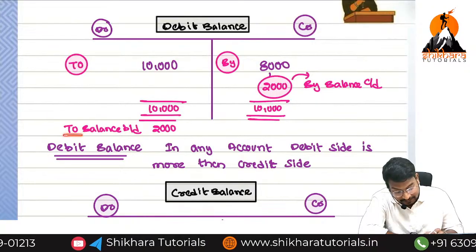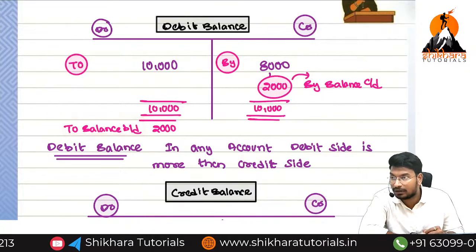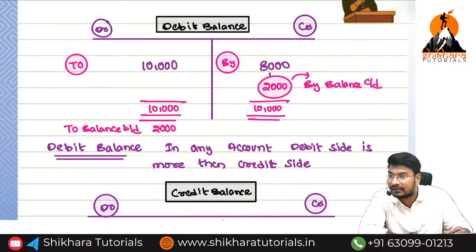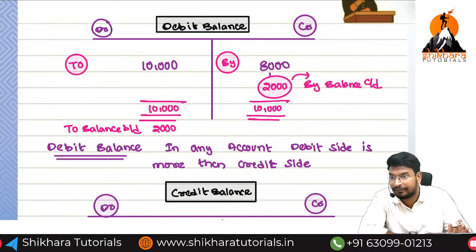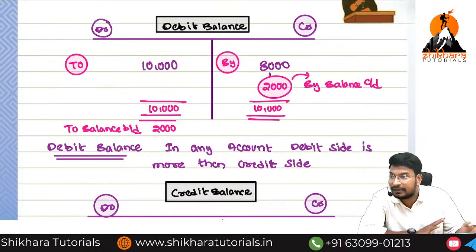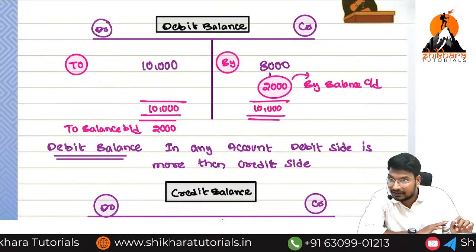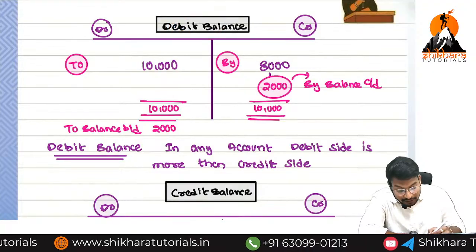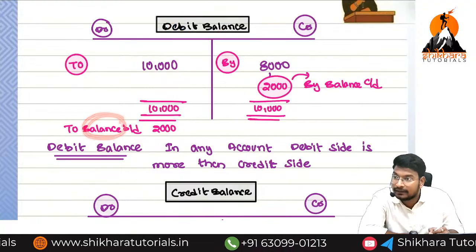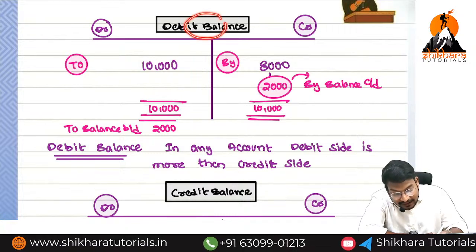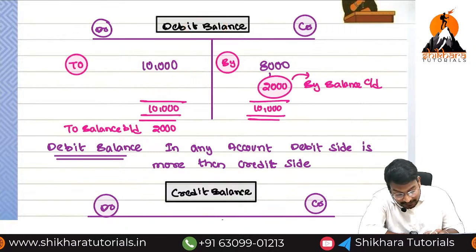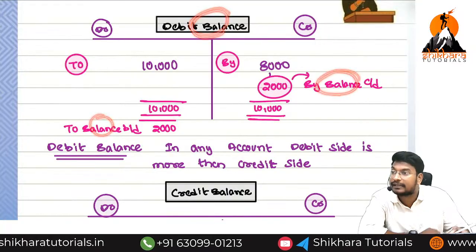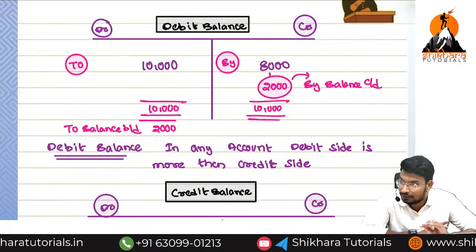Then on the debit side, what will we get? 'To balance b/d', brought down. This is the beginning, so it is brought down. This is the closing, so we do carry down. Closing means carry down, beginning means brought down. If you observe this, for the debit balance, opening balance will be on which side? Debit side. For the debit balance, closing balance will be on which side? Credit side. Don't be confused.